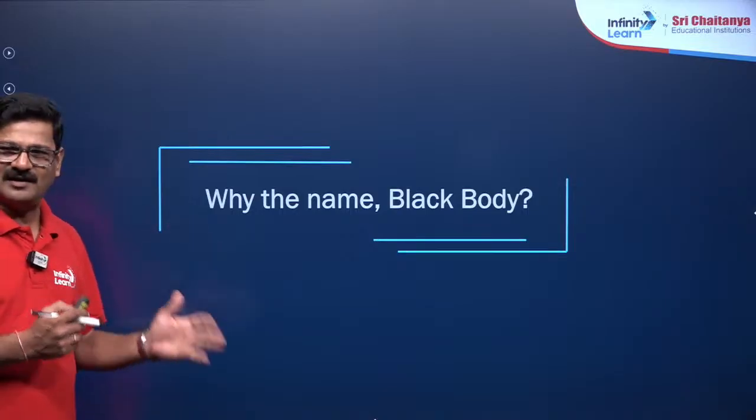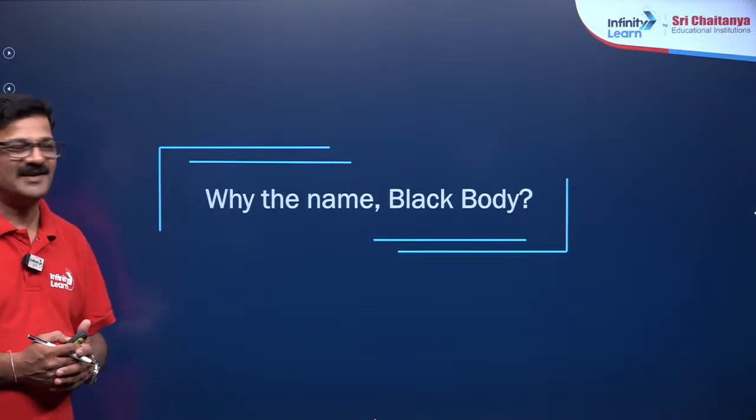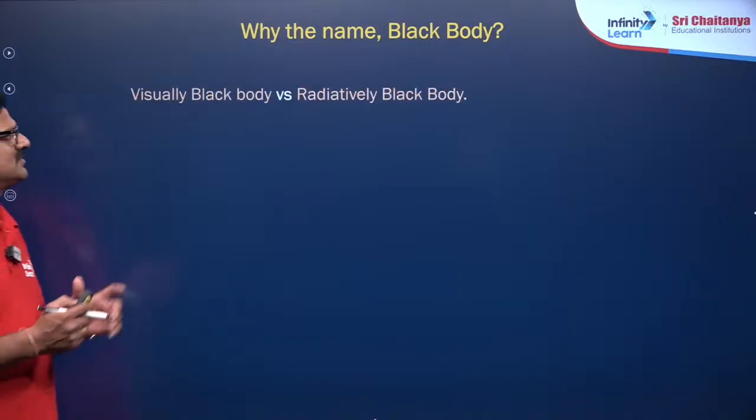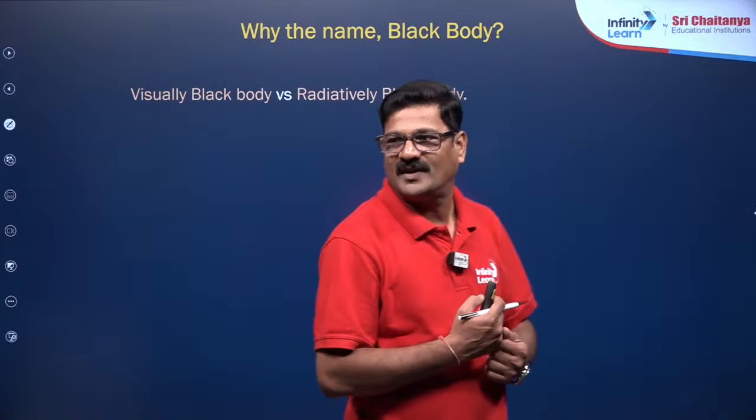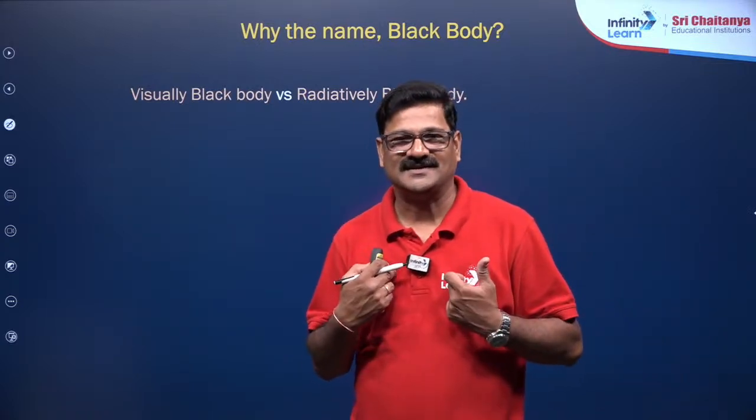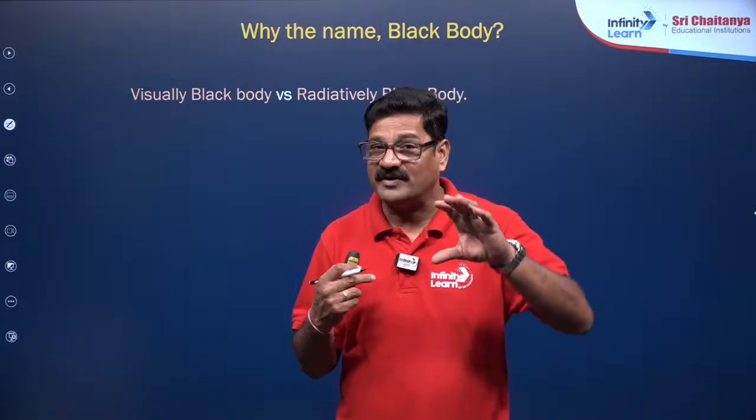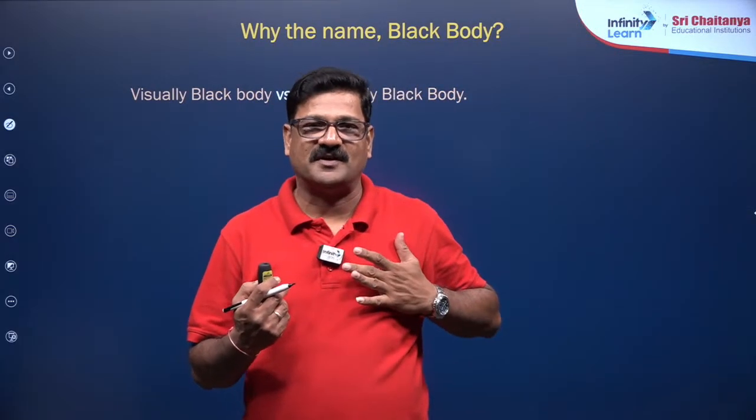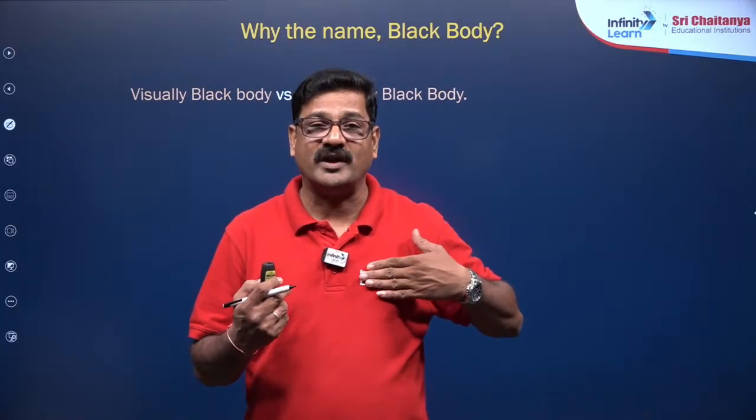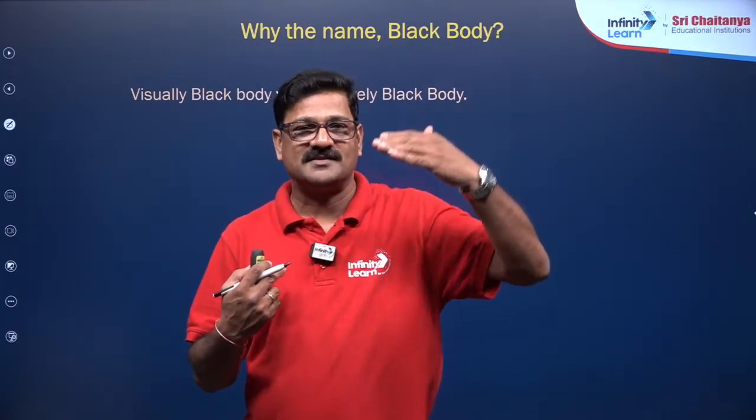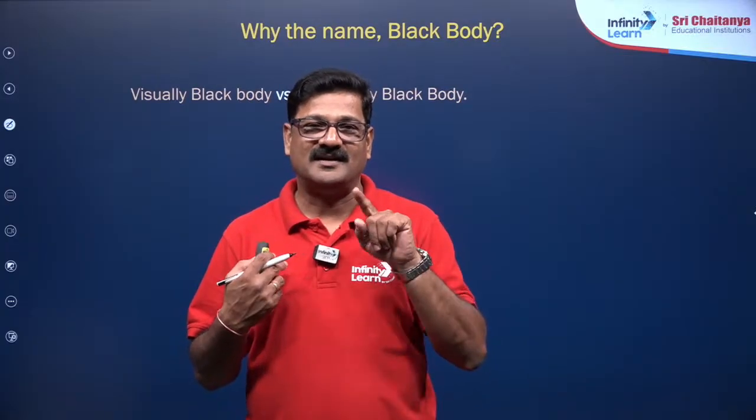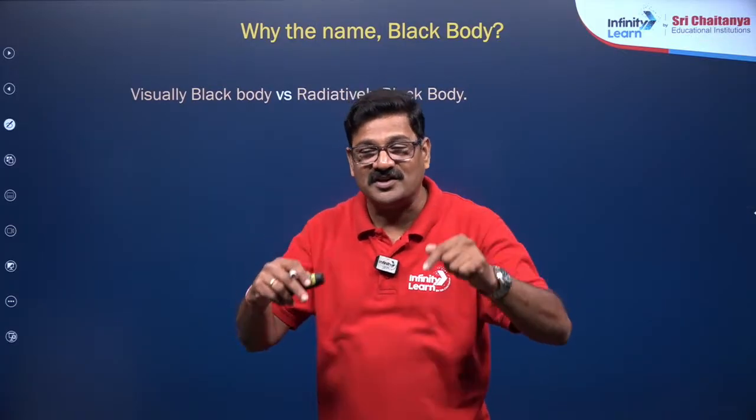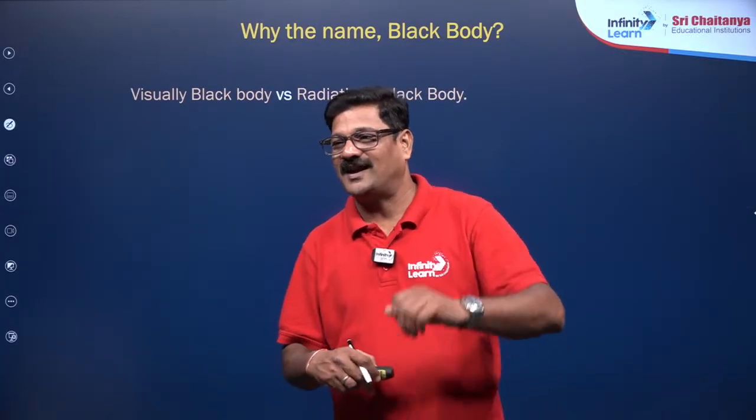Okay, and why the name black body? By the name of the color? No, why the name black body? Visually black body versus radiatively black body. I am wearing a red shirt. It is visually red. But when it comes to radiation, violet, indigo, blue, green, yellow, orange, red are all falling on it. It absorbs the blue wavelength. So all the wavelengths are coming, blue is absorbed, and red is reflected. So you can see this color is red.